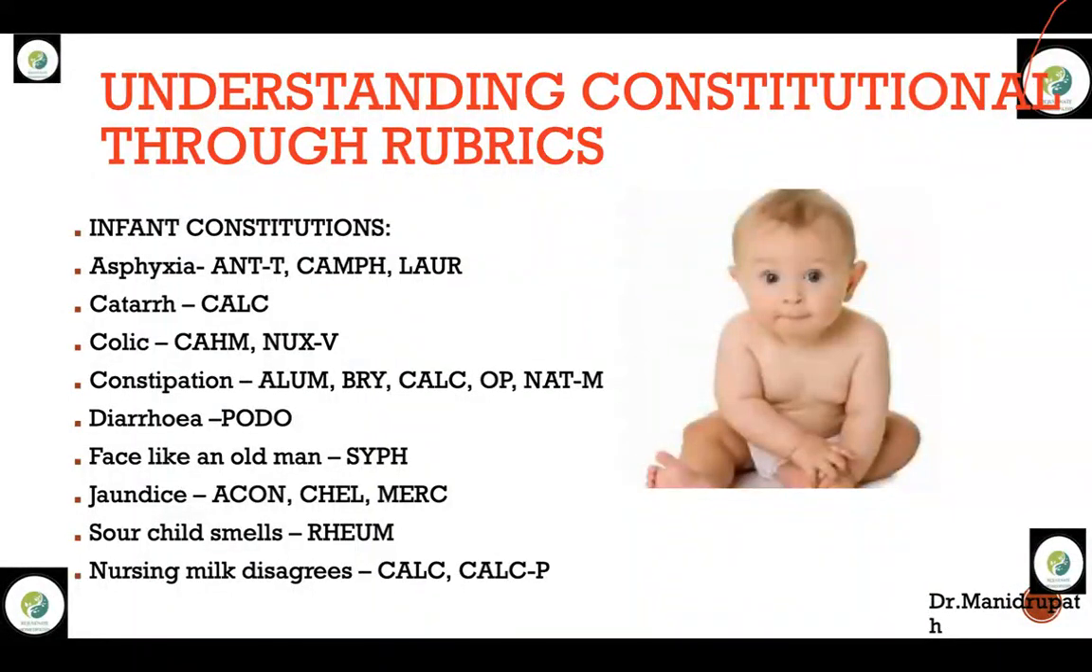Coming to jaundice in infants, Aconite, Chelidonium, and Mercurius. Infant constitutions with sour child smell is Rheum. Along with this remedy, remember Sanicula, Magnesia carb, and Aethusa. But Rumex baby, you know how to identify a Rumex baby. Whenever a Rumex child enters into your cabin,